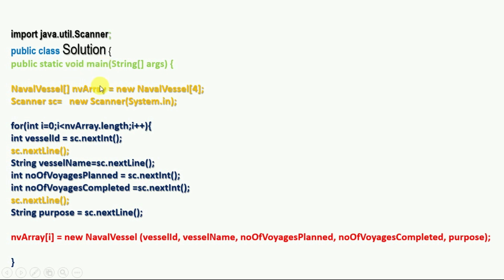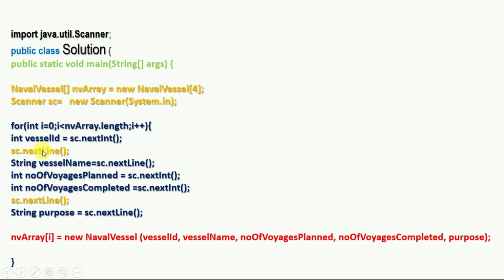After this, create an array object as per the size, then create a Scanner class object, and using a for loop take all inputs, and at last call and initialize the constructor which we will define in our NavalVessel class, for all objects and variable initialization and data type matching purposes. This is the main part.